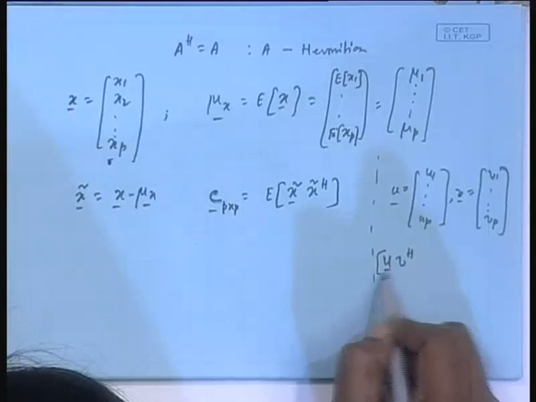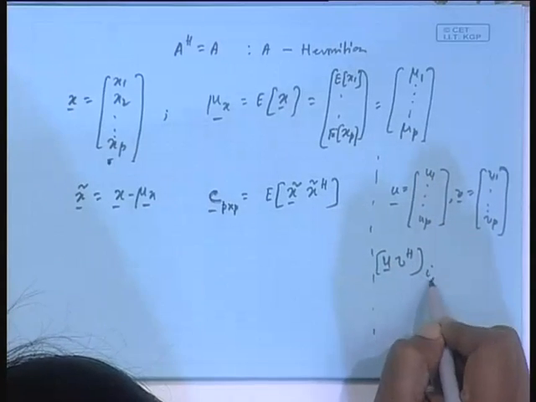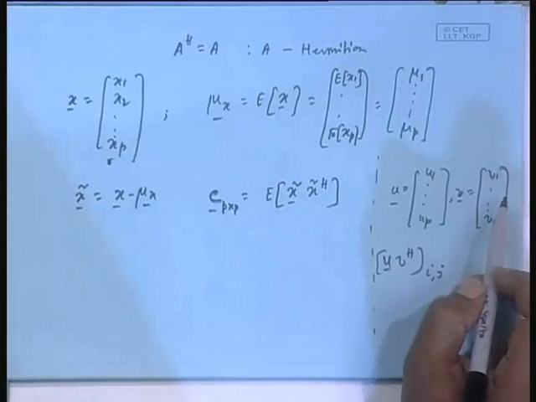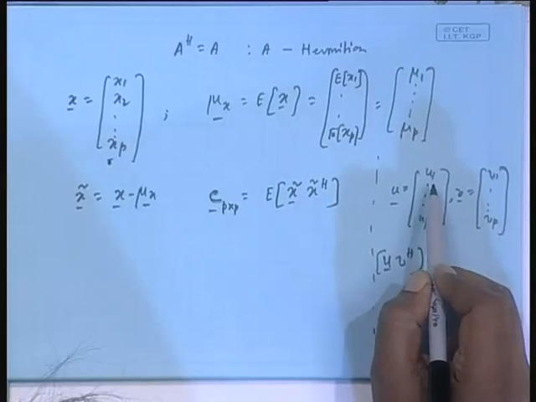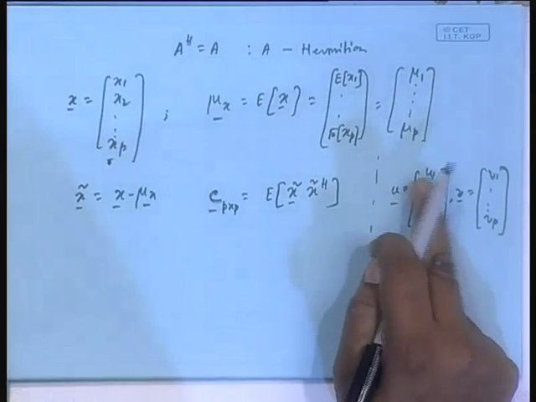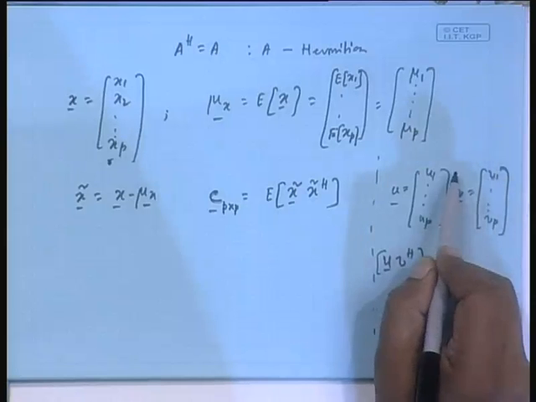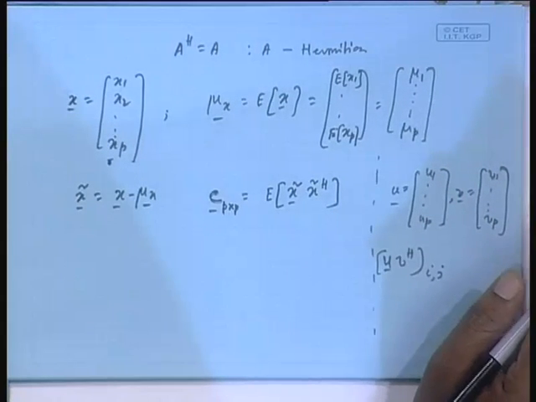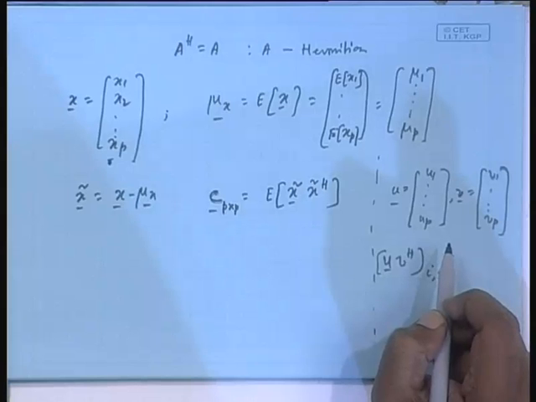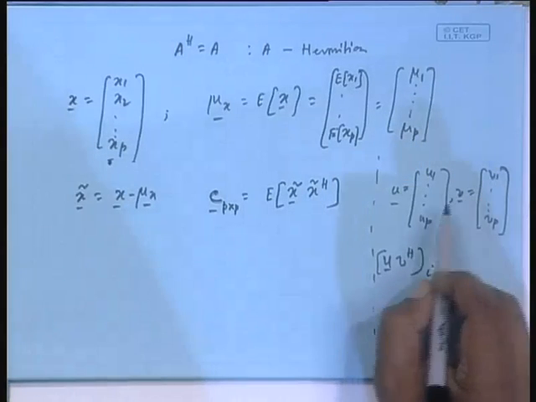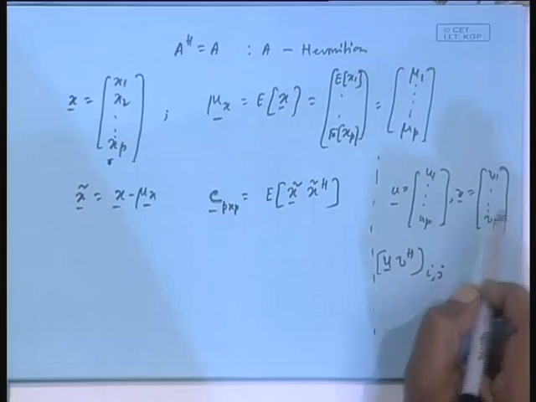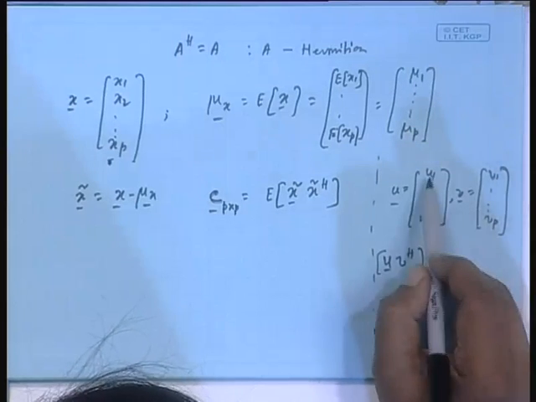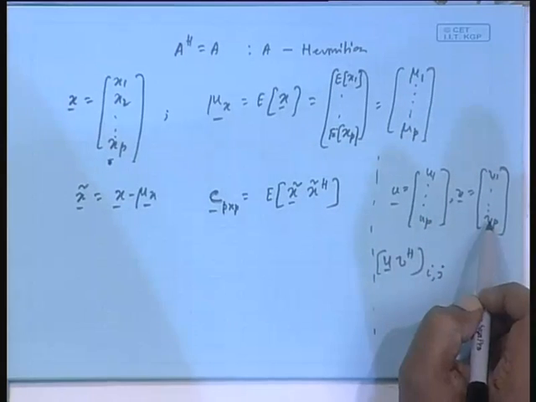If you take this matrix, what will its general ijth element be? See how the matrix is formed. The first row is u1 into v1 star, u1 into v2 star, up to u1 into vp star. The ith row means ui into v1 star, ui into v2 star, and the jth element is ui into vj star: the ith element from here, the jth element from here.